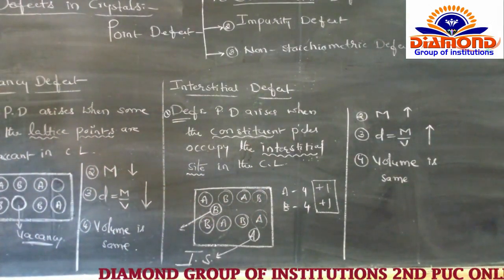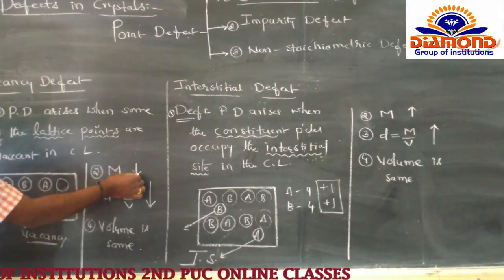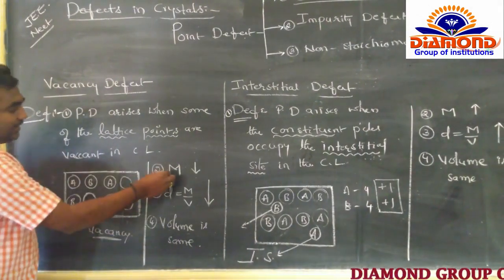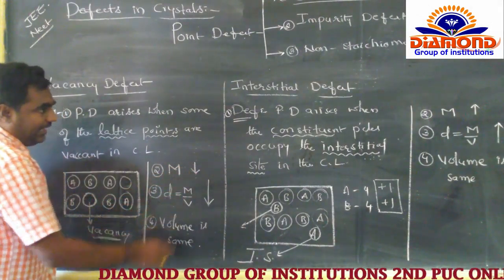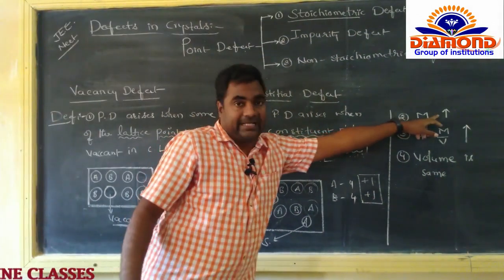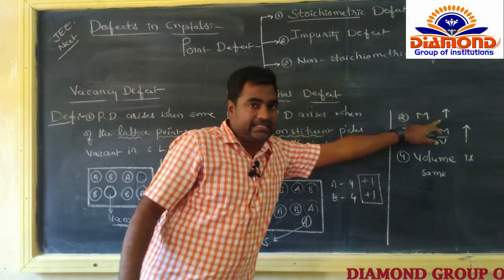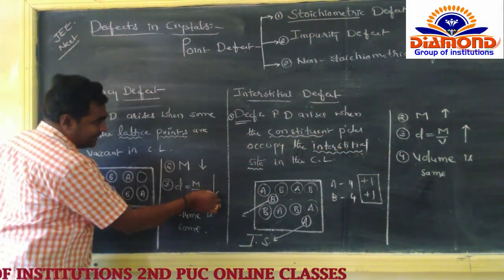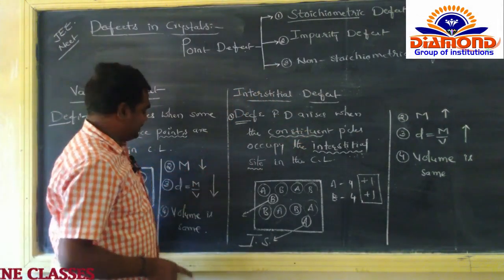Here the mass decreases as atoms escape, and in the interstitial defect the mass increases. Next, the density decreases in one and increases in the other.